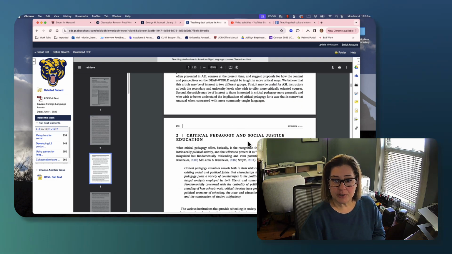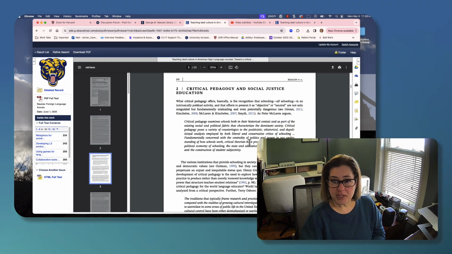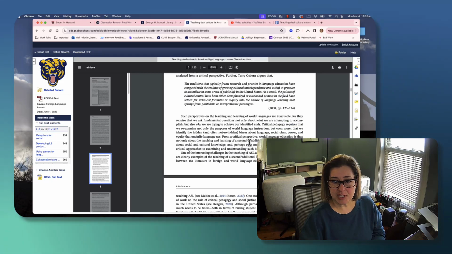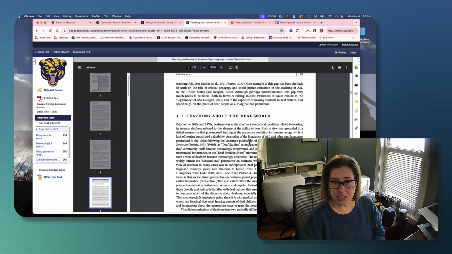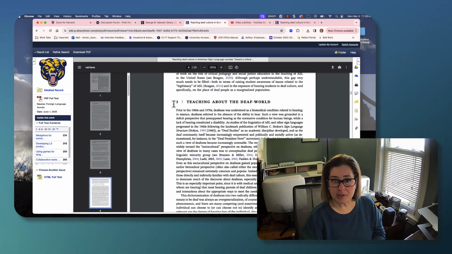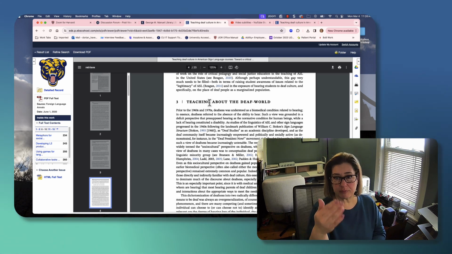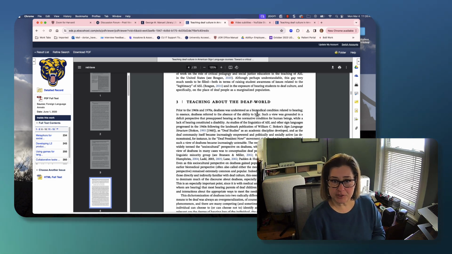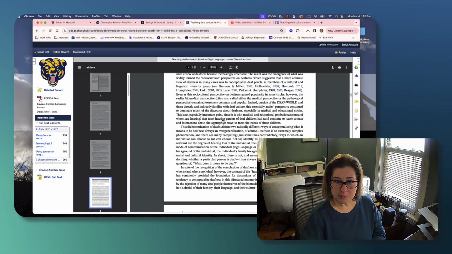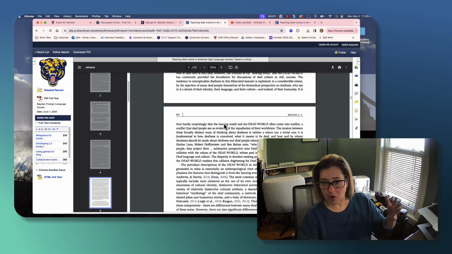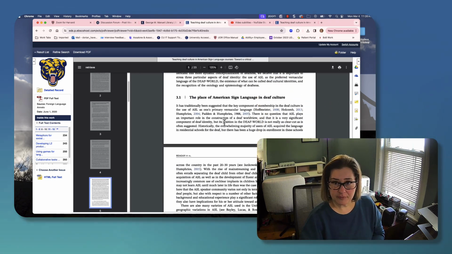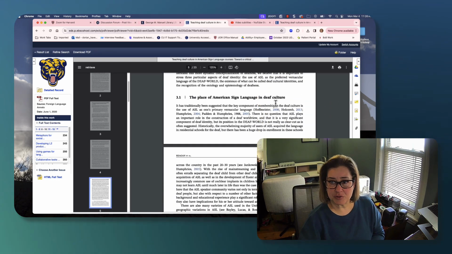So they talk about different things. They're really setting the stage, adding more information. Yours is not going to be quite as fancy, but this is their way of presenting different points, teaching about the deaf world. And then this is all going to be about that part of the conversation and the place of American Sign Language in deaf culture.